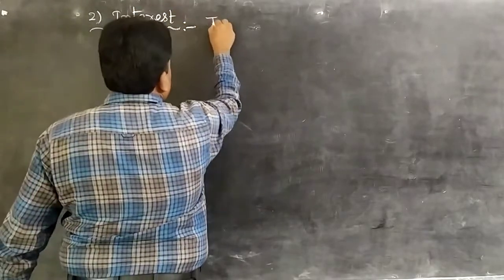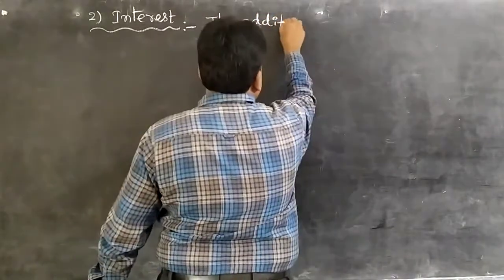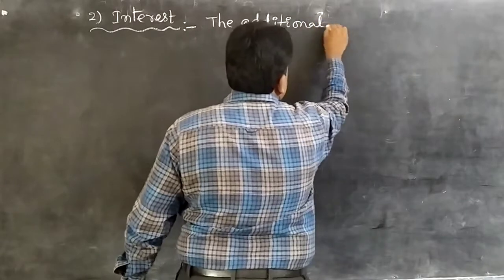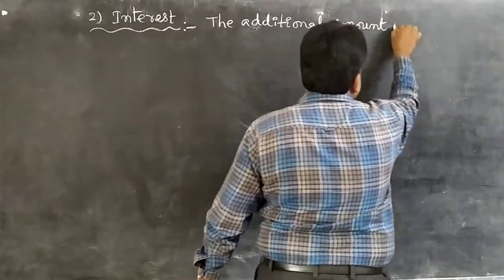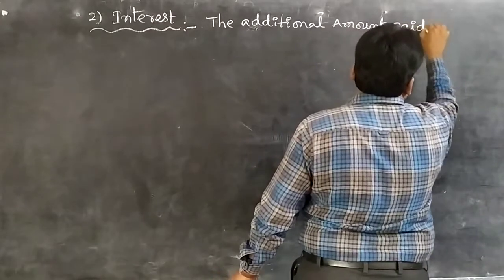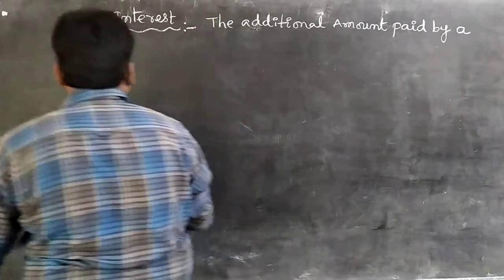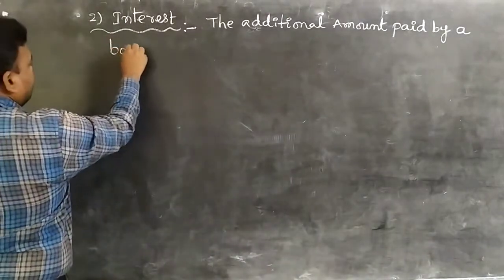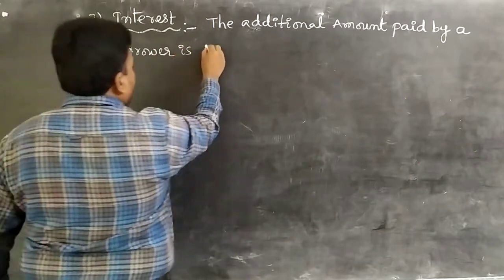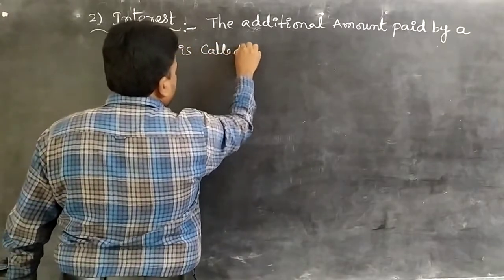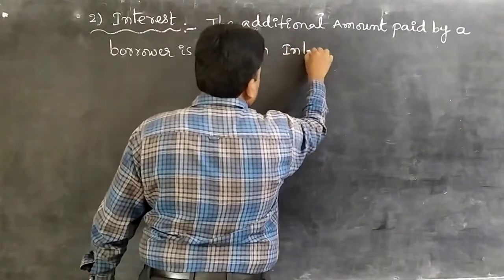Observe. The additional amount paid by a borrower is called an interest.